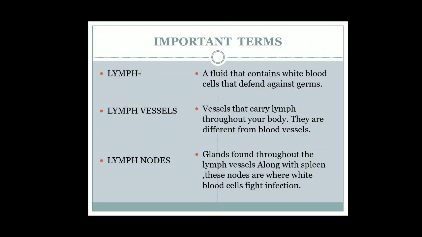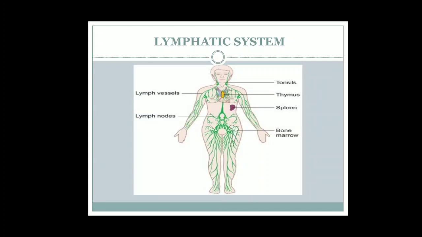So these portions of the body, many times when the pathogens are there, they swell up, they become red. This is due to the increase in WBCs in that area. So they help in capturing these pathogens. And lymph nodes are found throughout the lymph vessels. And spleen also works as a lymphoid organ. Now see the diagram, they are showing lymph vessels which are green in color, lymph nodes, small beads like structures, little swollen, and tonsils are also lymphoid organs.